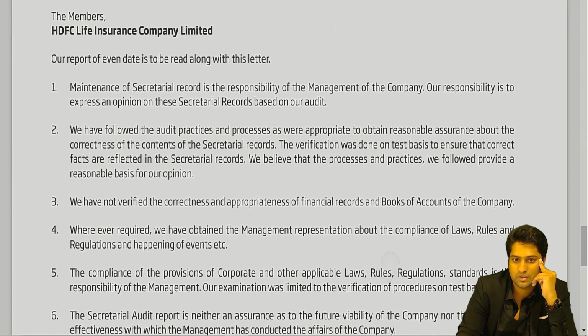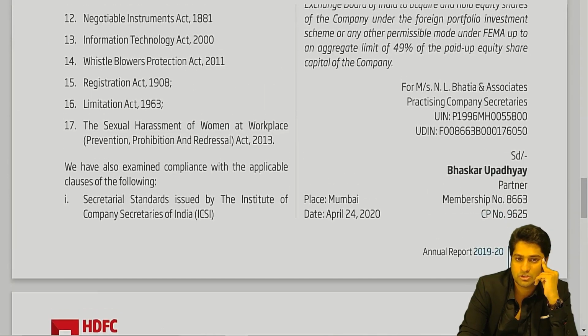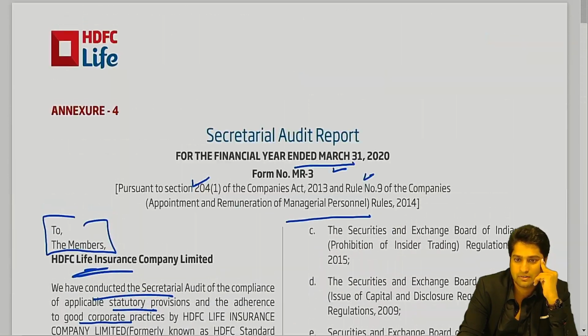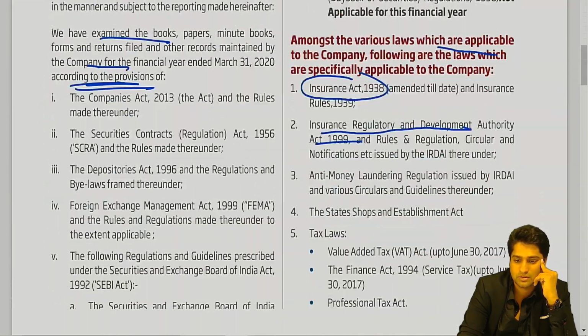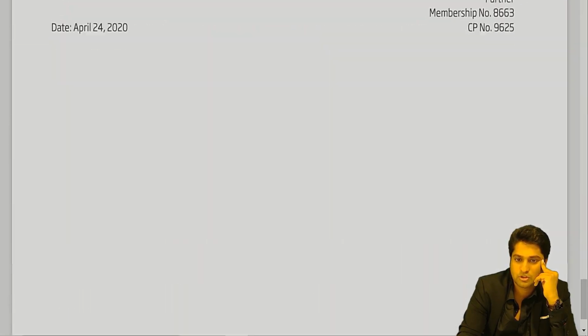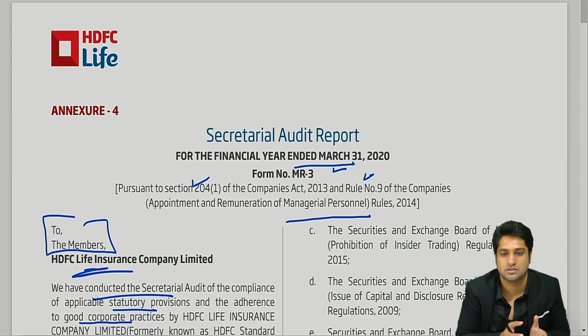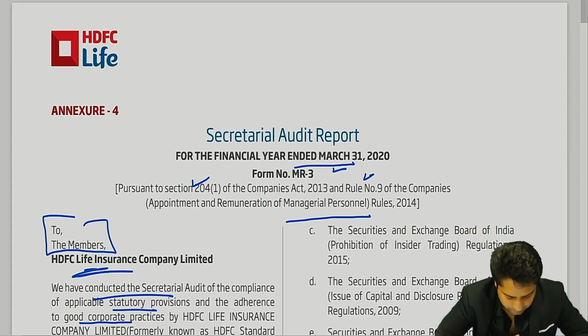Okay, so our report of even date is to be read along with this letter. So it's not really big, right? That's it. So here it goes. Maybe it's a 3-page document. So you just have to say that we have checked all the laws. Clear till here?